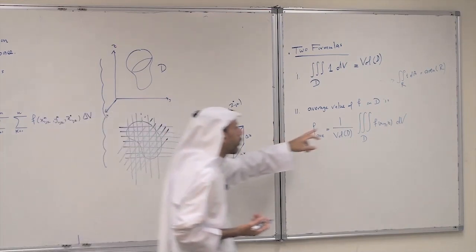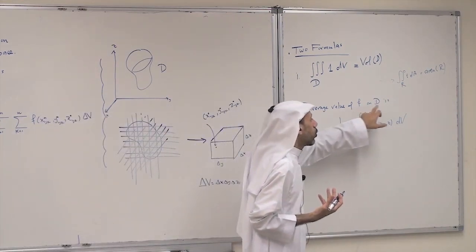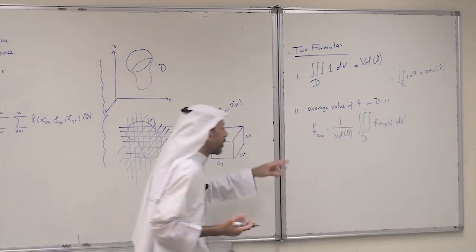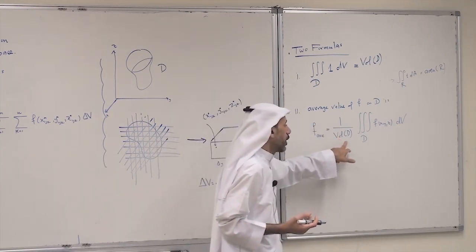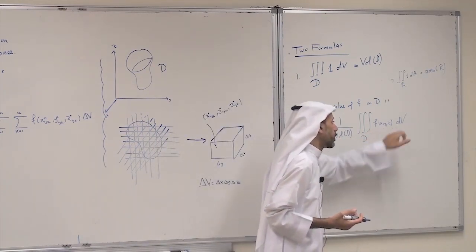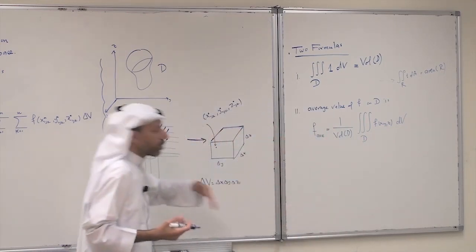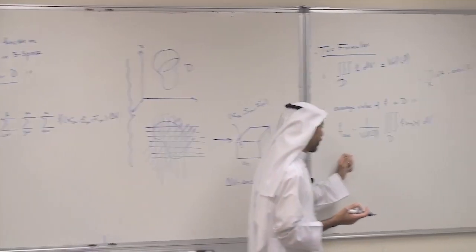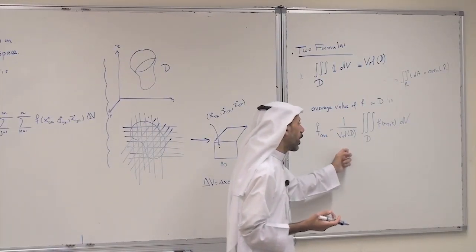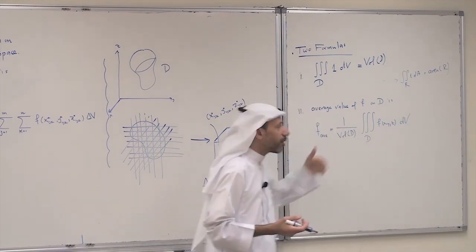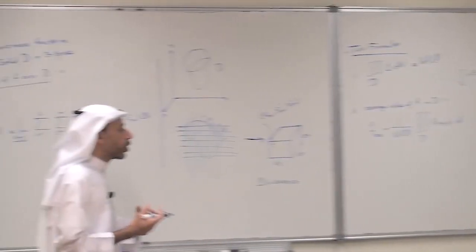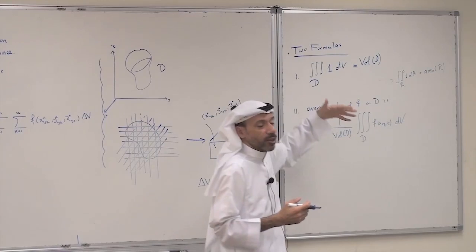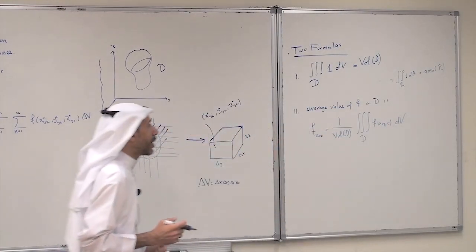Also, the average value of a function of 3 variables on D, where f is continuous and D is closed and bounded, is given as follows: 1 over the volume of D times the triple integral of the function f dV. It is also a generalization of the formula for double integrals. If f is a function of 2 variables, the average value will be 1 over the area of R times the double integral of f. Here we get the volume: 1 over the volume times the triple integral of f. So these formulas are really just generalizations of double integrals and also of single integrals.